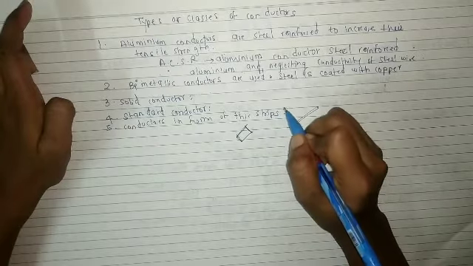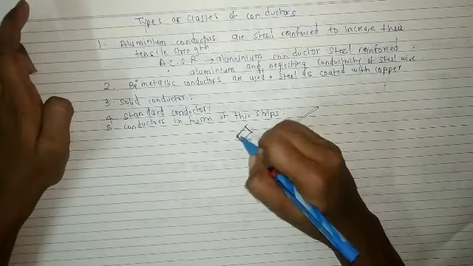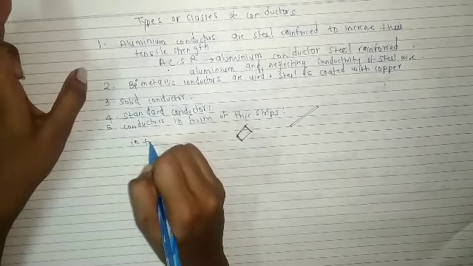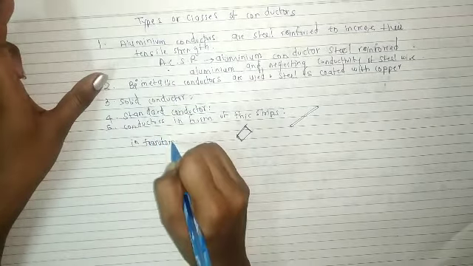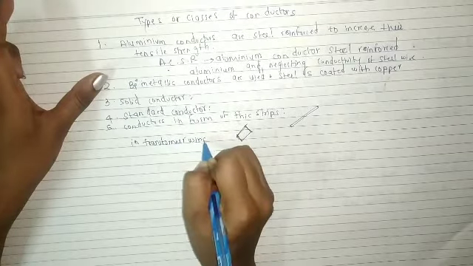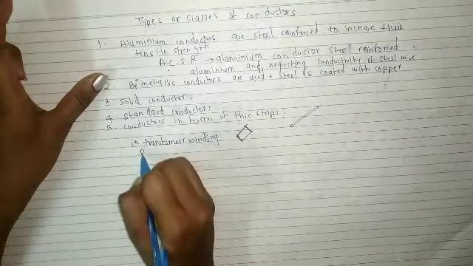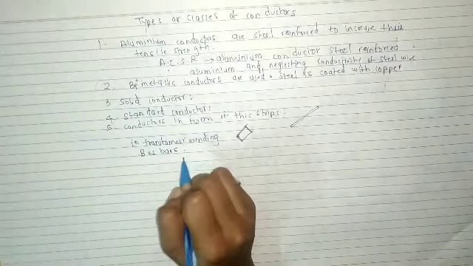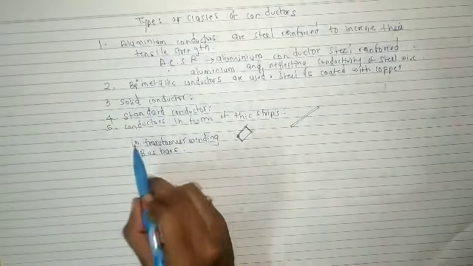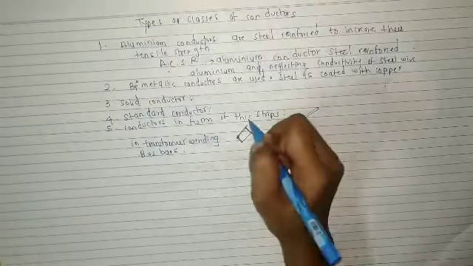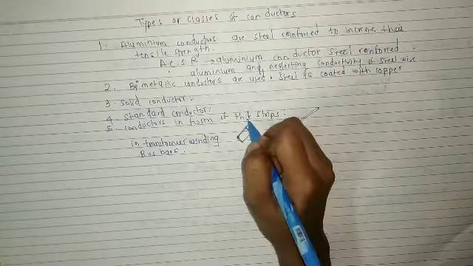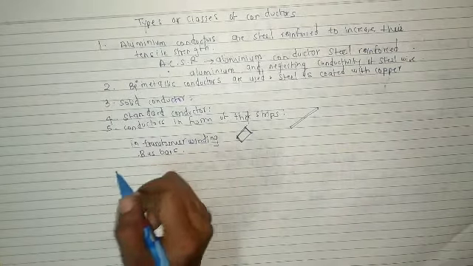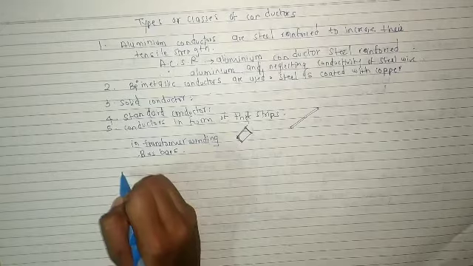Bus bars are also made up of thick rectangular strips. So where are these used? They are used in transformer winding and also in bus bars. Okay, so this is about the conductors in form of thick strips. Now our next point is gauge of conductor.